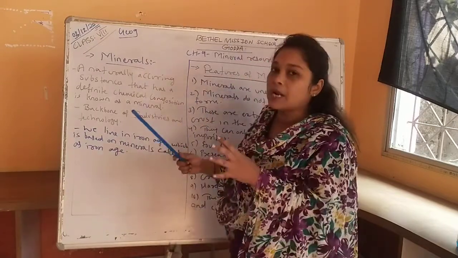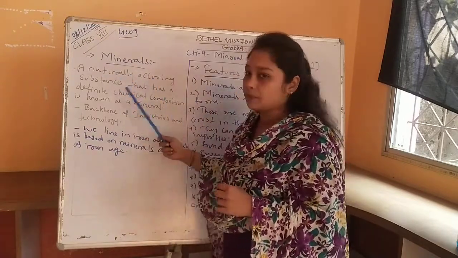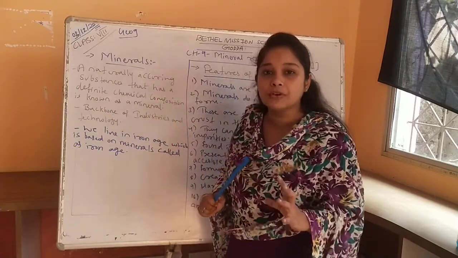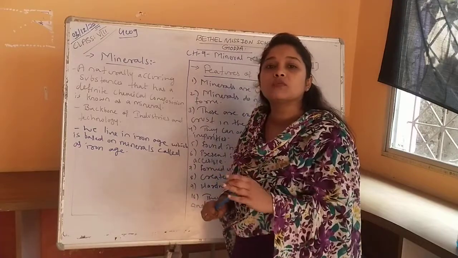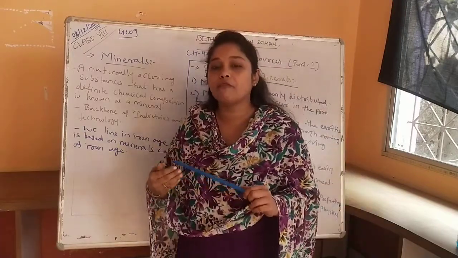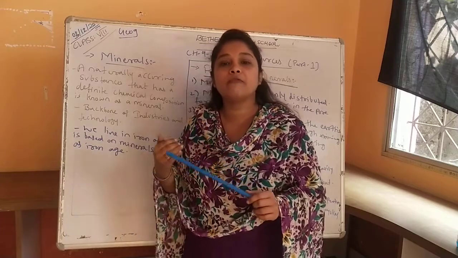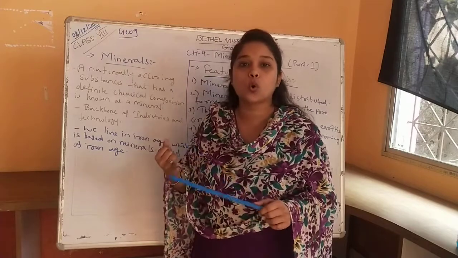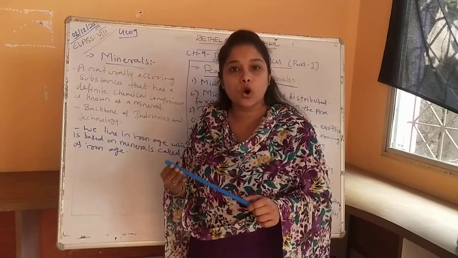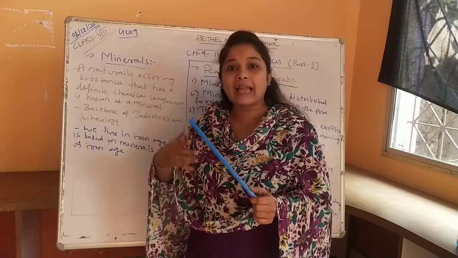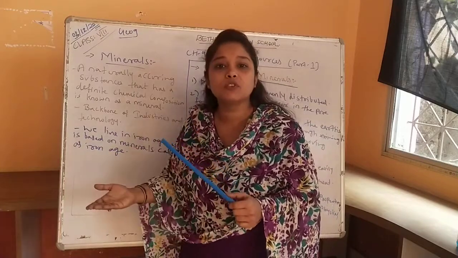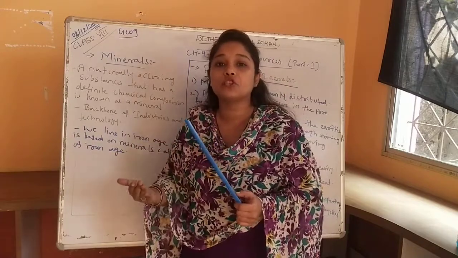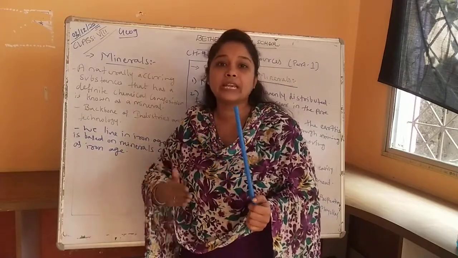So the first part of the meaning was a naturally occurring substance, and that has a definite chemical composition means each mineral resource has a different chemical or physical composition, different physical and chemical features. Examples of minerals are coal, iron ore, gypsum, bauxite, gold and diamonds. These are different kinds of minerals available in nature, and each mineral has different physical and chemical features because of which they can be differentiated from each other.